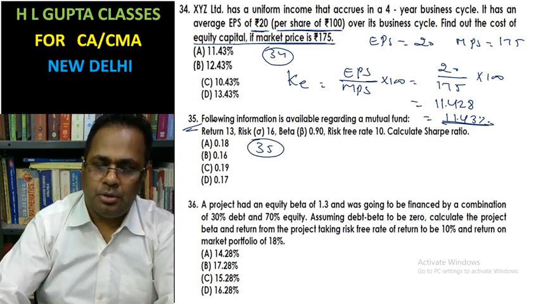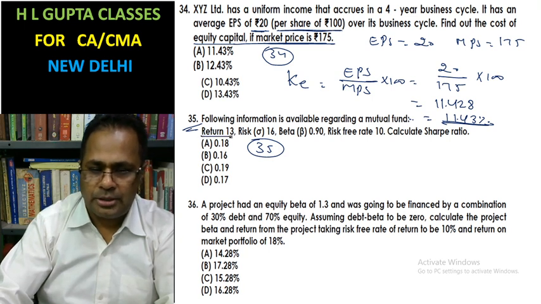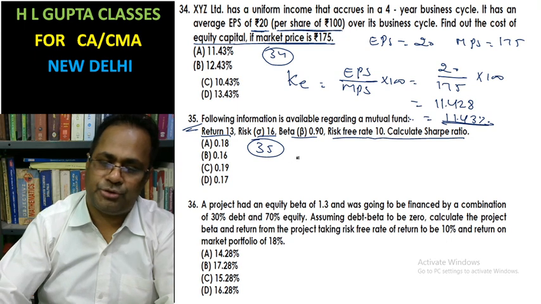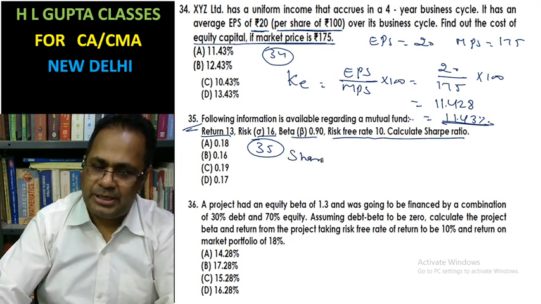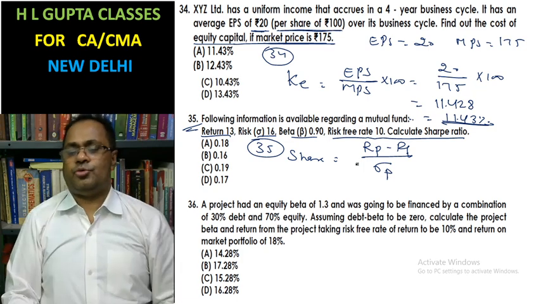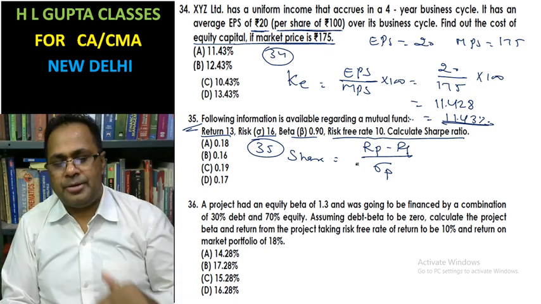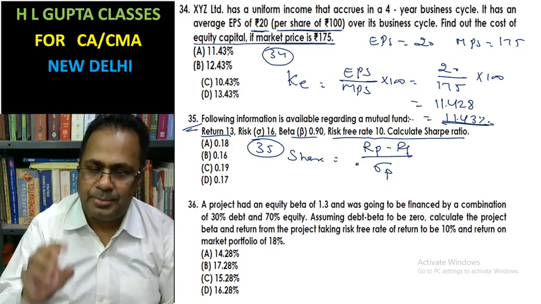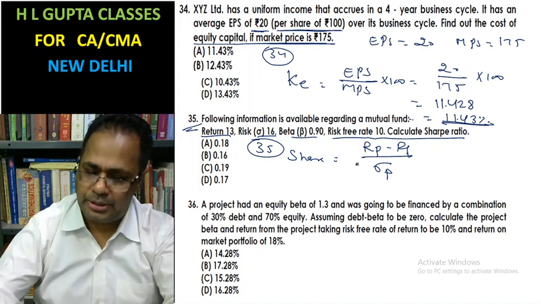Now question number 35. The following information is available regarding a mutual fund: return 13%, standard deviation 16, beta 0.9, risk-free rate of return 10%. Calculate the Sharpe ratio. The Sharpe ratio represents the return of the portfolio minus the risk-free return, that is, the premium, over the standard deviation of the portfolio.